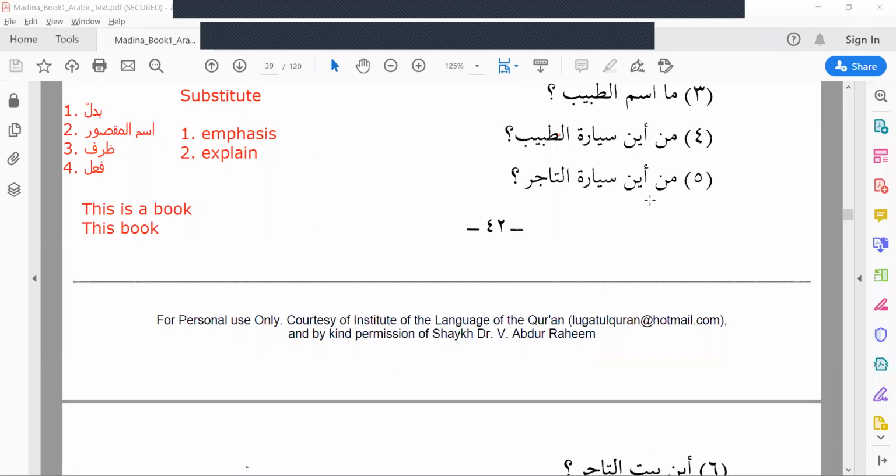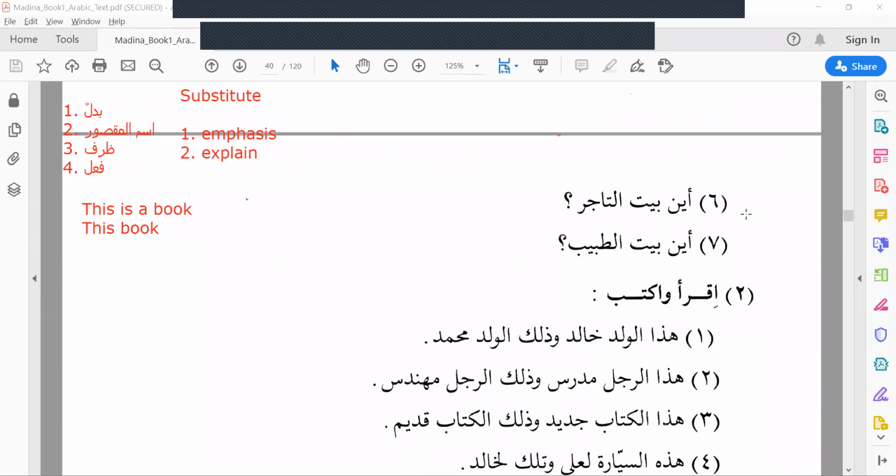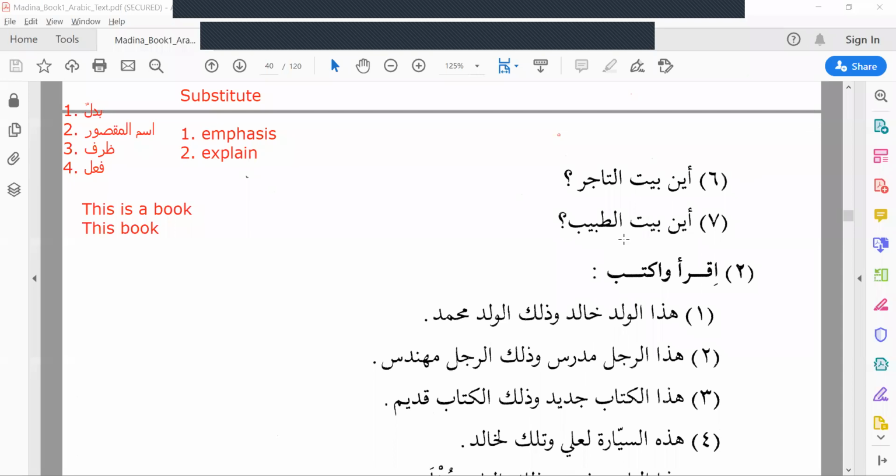Fifth question. Min ayna sayyaratu tajiri? From where is the merchant's car? Sixth. Ayna baytu tajiri? Where is the merchant's house? The next, Aina baytu tabibi?